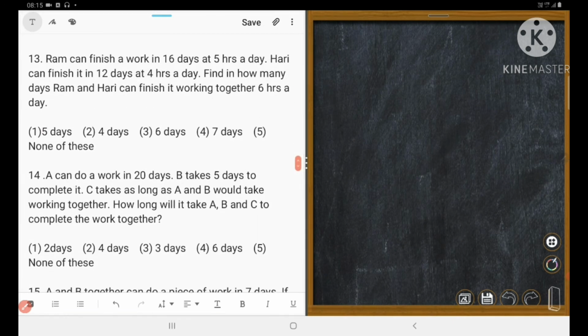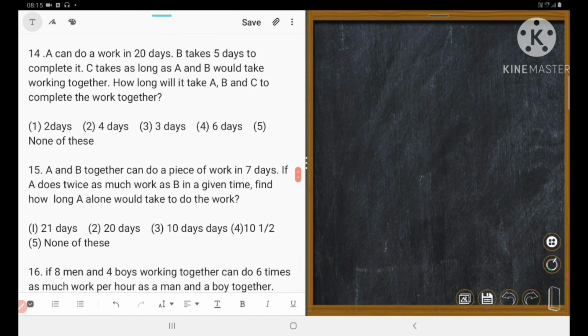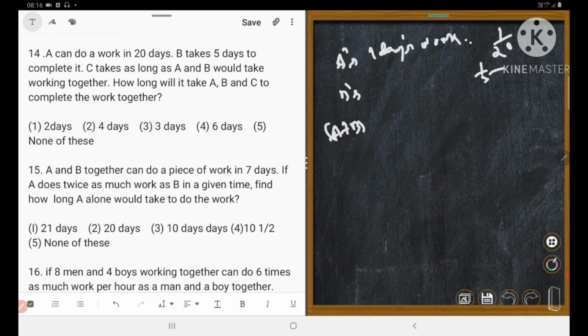Next, question 14. A can do a work in 20 days, B takes 5 days to complete it. C takes as long as A and B would take working together. How long will it take? So let's calculate it. A's 1 day's work is equal to 1 upon 20. B's 1 day's work is equal to 1 upon 5. A plus B's 1 day's work is equal to C's 1 day's work.